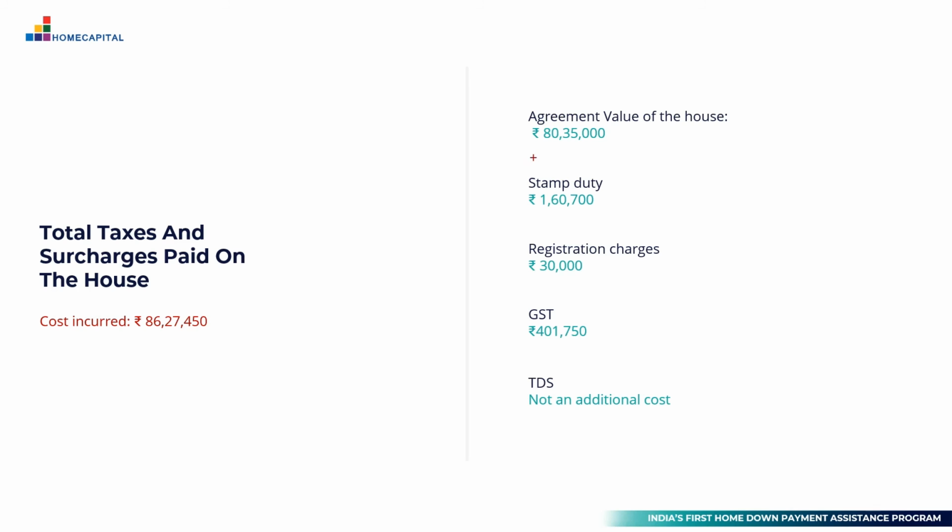If you add up all of these numbers, it gives us a total cost of 86,27,450 rupees. So the agreement value was 80,35,000. But the final amount that they are going to actually incur is 86,27,450 after accounting for all the taxes and other charges payable to the government.